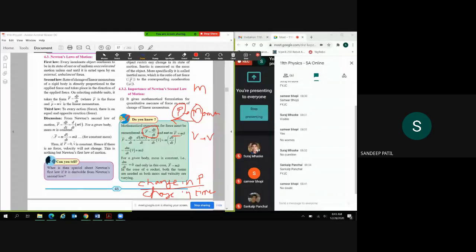So we saw that force is equal to ma, but it is applicable whenever there is constant mass. So let's derive this quantity first. dp by dt. So dp by dt is d, और हमें पता है p मतलब क्या है? mv, right? That is mass into velocity. So derivative of mass into velocity divided by derivative of t, right?